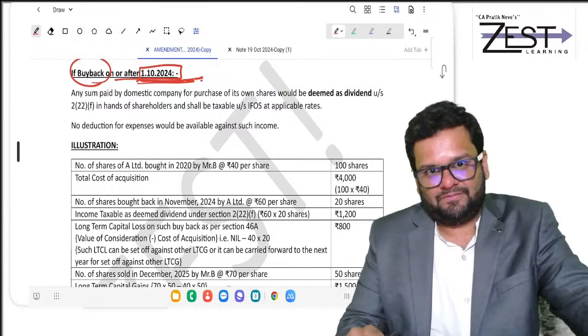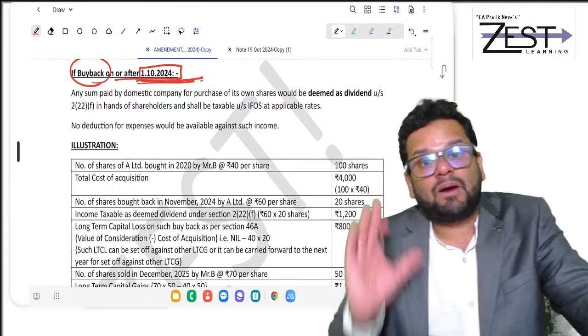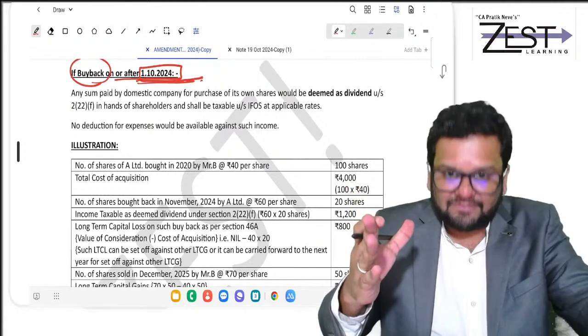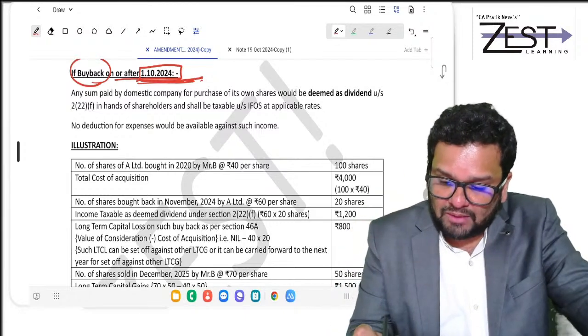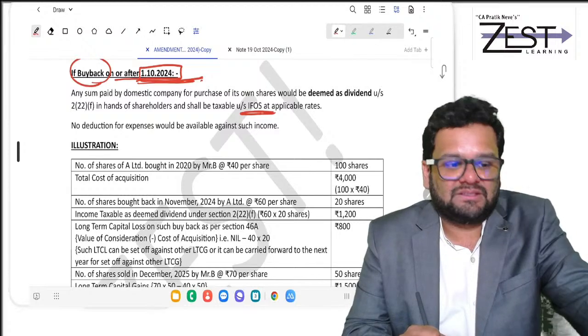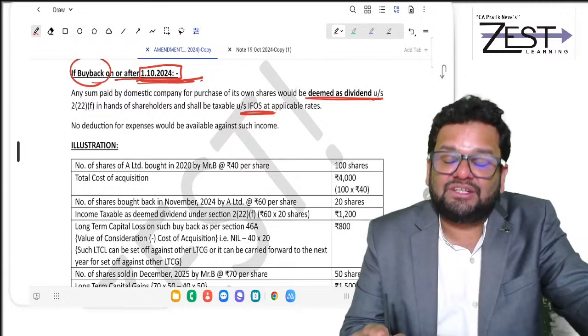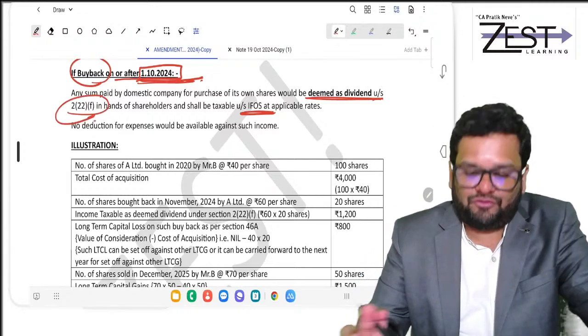Very different. Now, the entire amount that you are getting on buyback of shares gets taxed under the head income from other sources. Clear, all of you? And that is taxable as deemed dividend under section 2(22)(f).